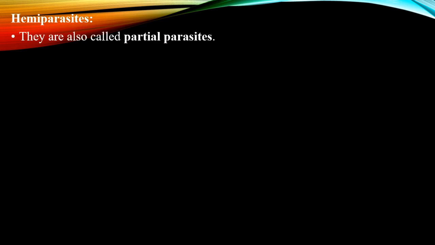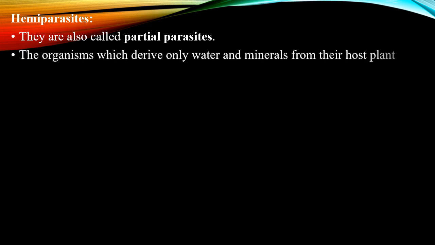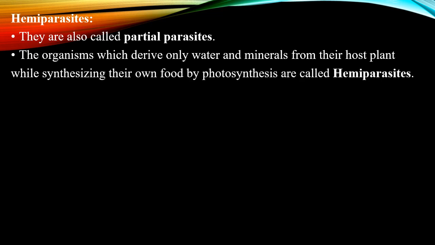Now let us see the next classification in parasitism, hemiparasites. The hemiparasite is otherwise known as a partial parasite. Here the organism derives water and minerals from its host plant, while it synthesizes its own food material by means of photosynthesis.